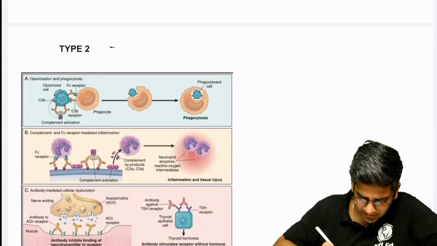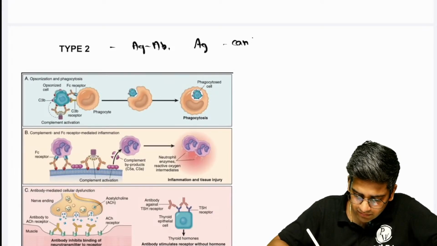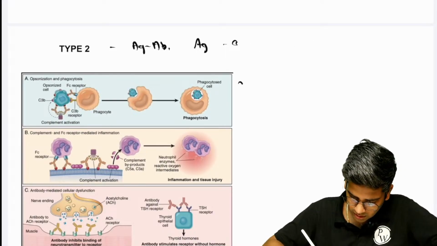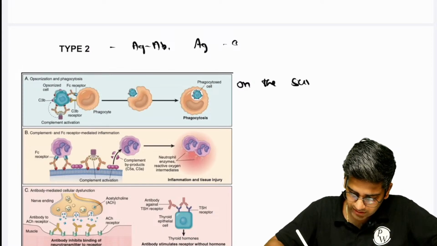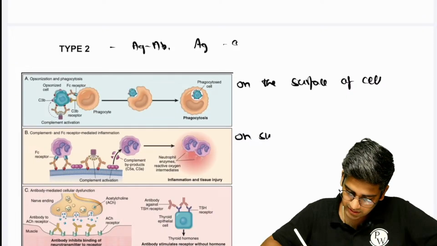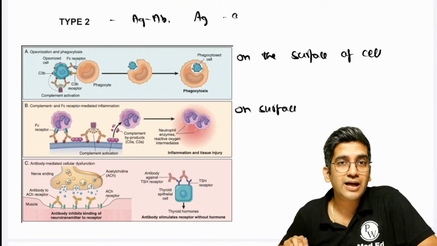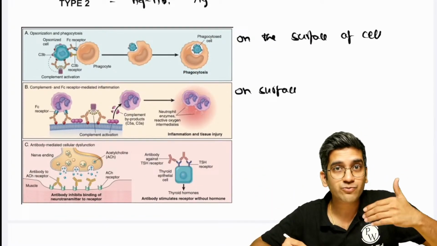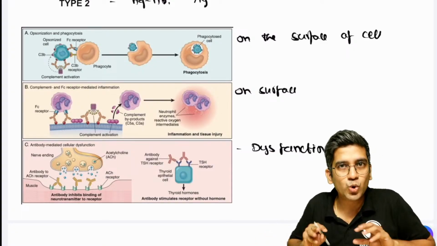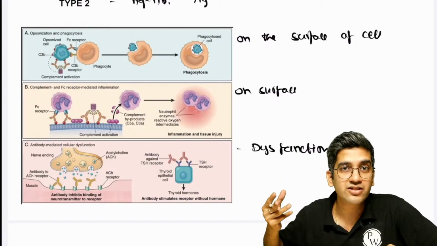Type 2 hypersensitivity is an antigen antibody reaction where the antigen can be on the surface of a cell which can be engulfed, or on a surface which cannot be engulfed, cannot be phagocytized. Like Ipsda said, it could be against a receptor. This is not engulfment or destruction. This is dysfunction. I just alter the function. It goes and sits there, doesn't let the acetylcholine, causing your myasthenia gravis, or activates the receptor, causing Graves' disease.